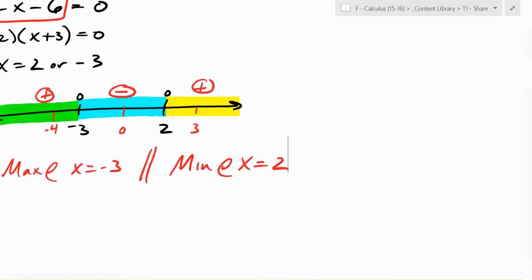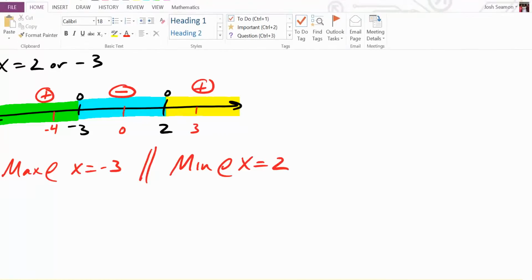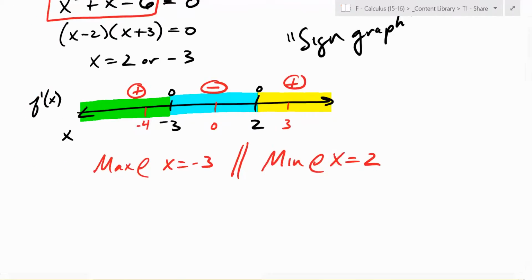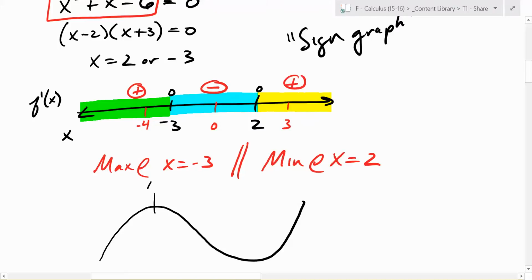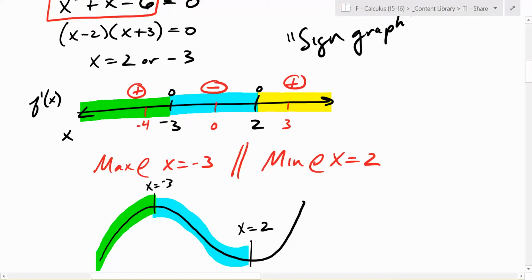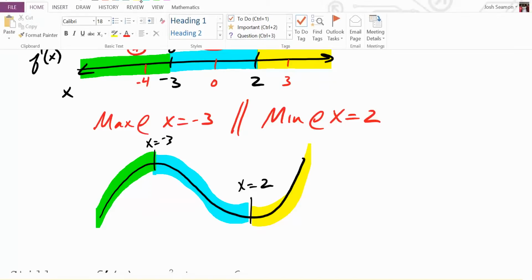So all we know, everybody, all this sign graph tells us, by the way, this is called a sign graph. Hold on. All we know is what's going on. It's increasing to 0, and then it goes down, and then it goes back up. So up until this, there's x equals negative 3, and this right here is x equals what? 2. We know that it's decreasing from here to here, but what's going on to the left of it? It's increasing, and what's going on to the right? It's increasing over here. So what kind of point is this point?